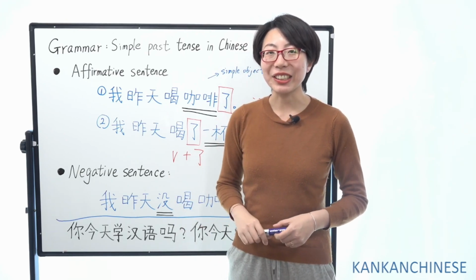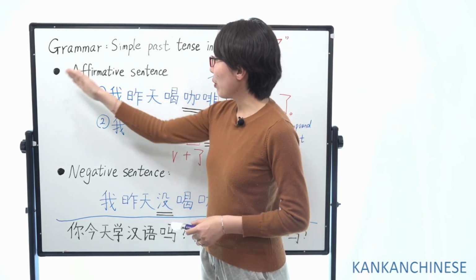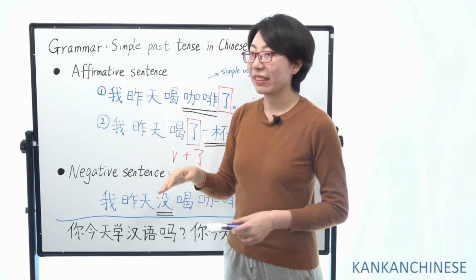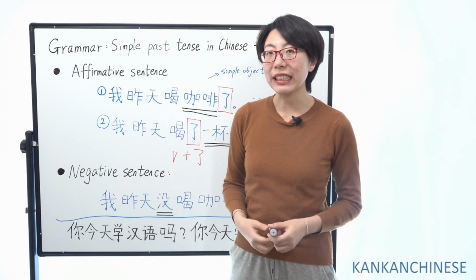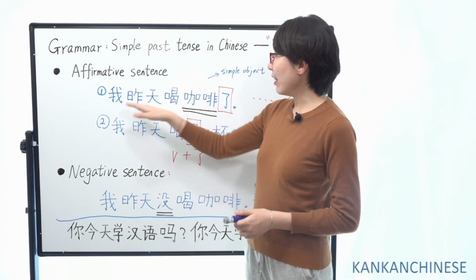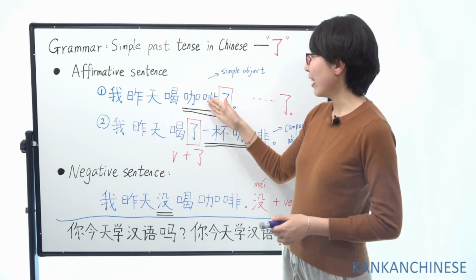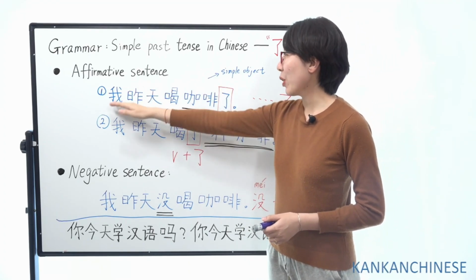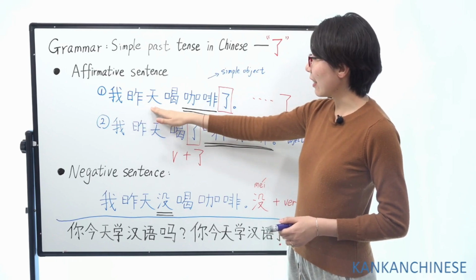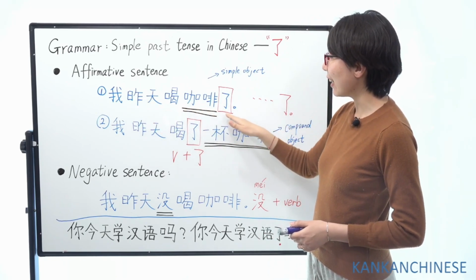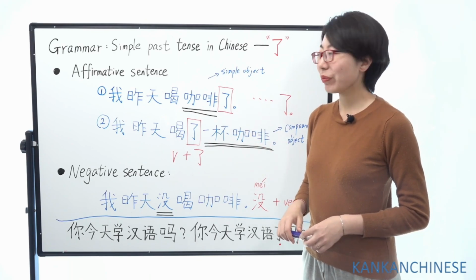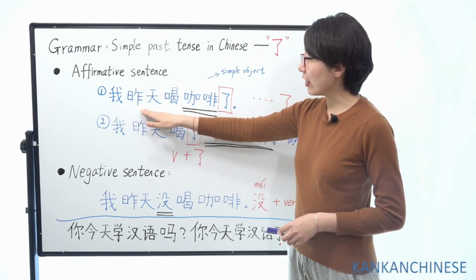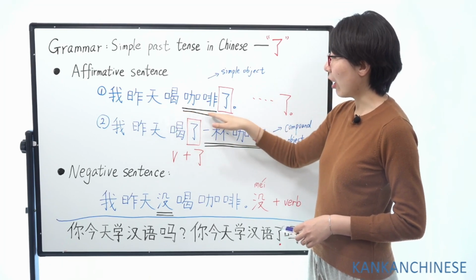Today, let's nail it. First, when we want to say affirmative sentences, that means when you want to say a statement, how would you compose the sentence? This is an example. So let's have a look first. 我昨天喝咖啡了。I yesterday had coffee.